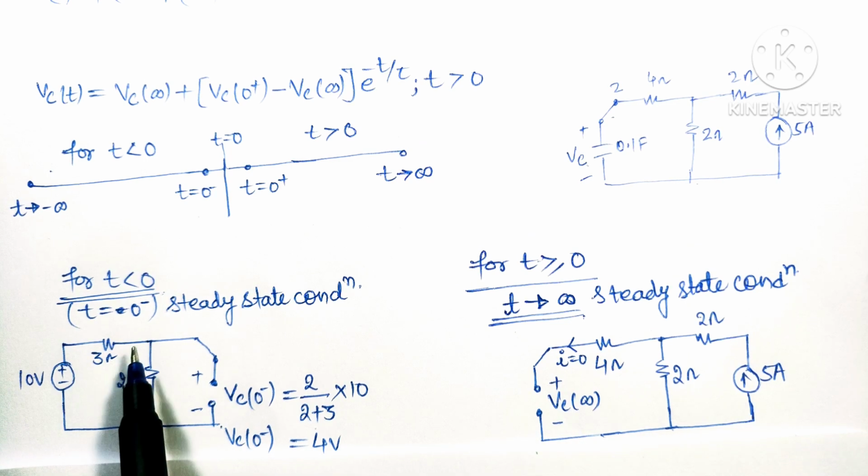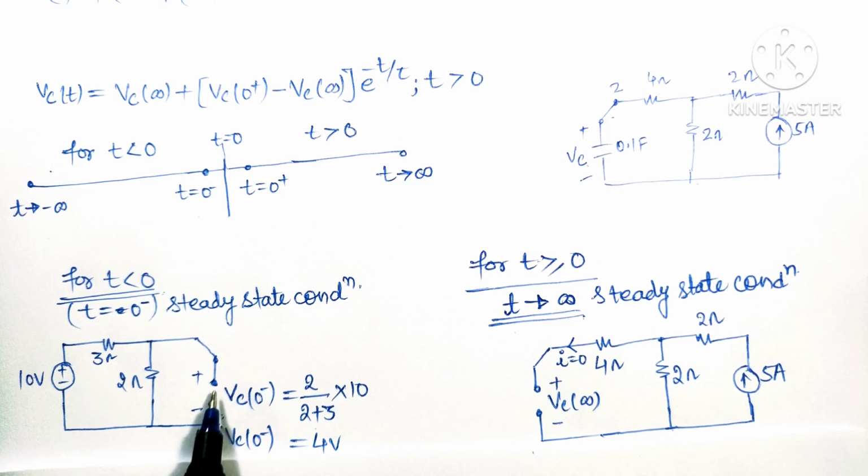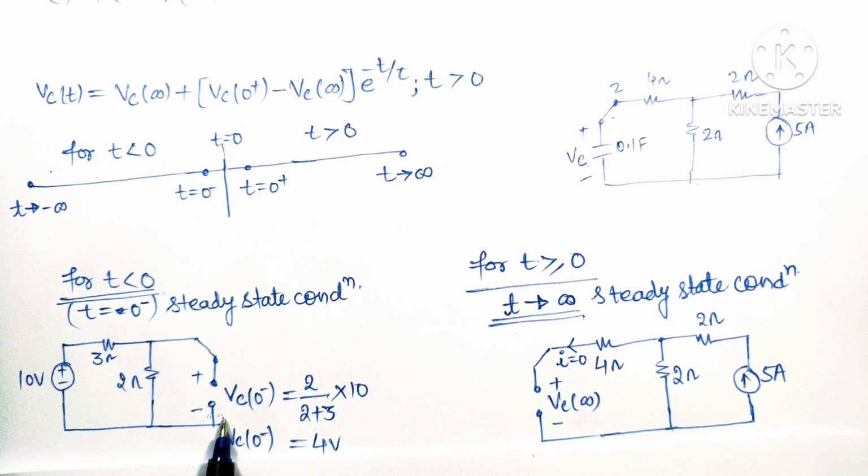Let us draw the circuit for t is equal to 0 minus second. As we have seen, at t is equal to 0 minus second, this capacitor will be fully charged and in steady state condition. So it will act as an open circuit. We have removed this capacitor and open circuited it. If we calculate the voltage at this time, that is t is equal to 0 minus second, we have assumed this voltage is Vc0 minus. So Vc0 minus can be calculated by voltage divider rule. Vc0 minus is equal to 2 upon 2 plus 3 into total voltage 10 volt, that will be equal to 4 volt. Vc0 minus is 4 volt.